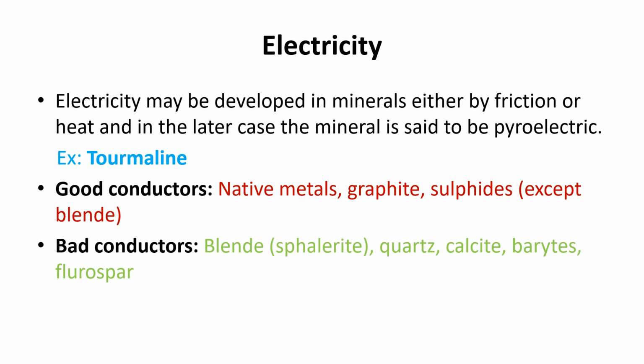Conductors conduct electricity. Native metals, graphite, and sulfides, except blende, are very good conductors. Bad conductors are blende, that is sphalerite, a zinc ore, and then quartz, calcite, barytes, and fluorspar, that is calcium fluoride. All these minerals are said to be bad conductors.